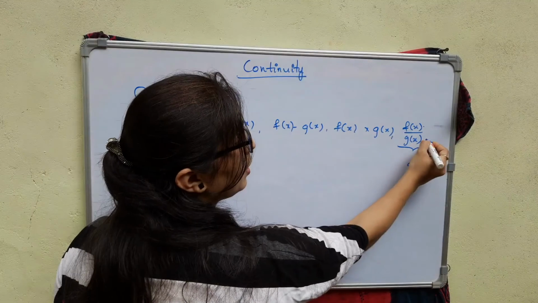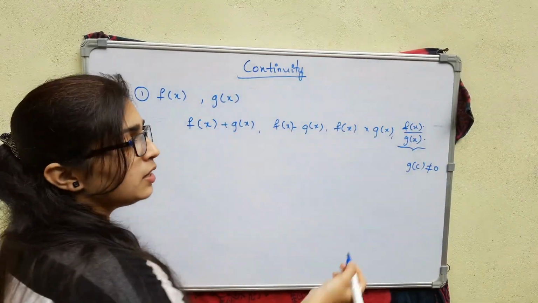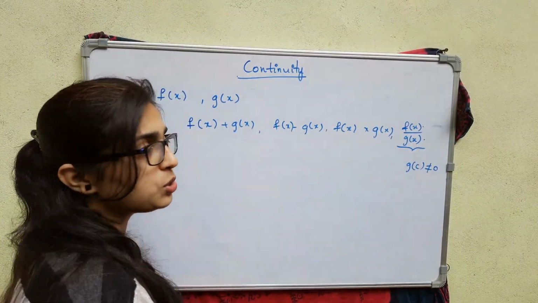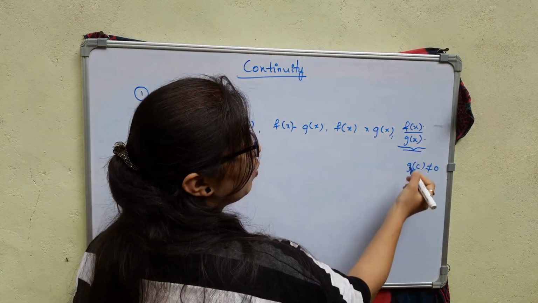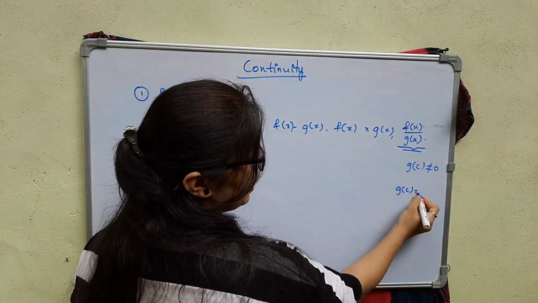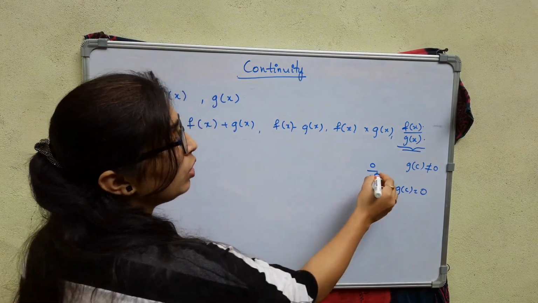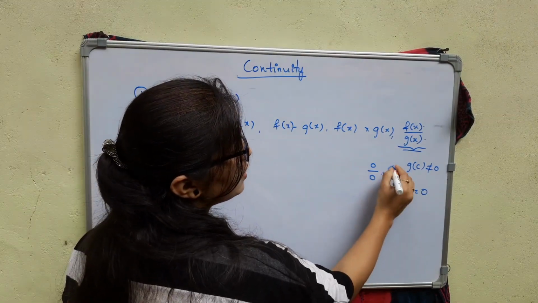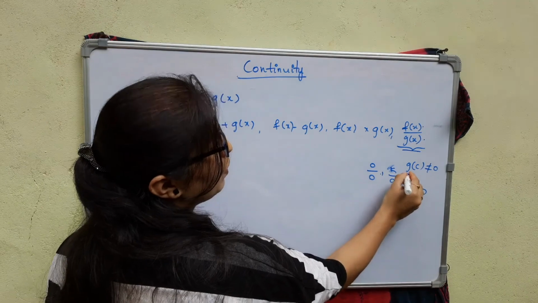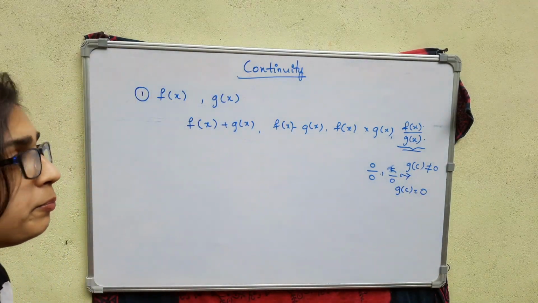Polynomial divided by polynomial is nothing but a rational function, and I have said what happens if g of c becomes 0. If it is of the form 0 by 0, we have a hole, or if it is of the form constant divided by 0, we will be having an asymptote there.